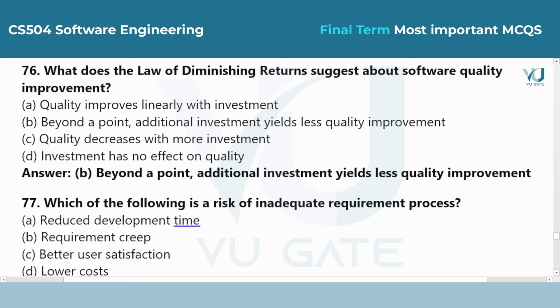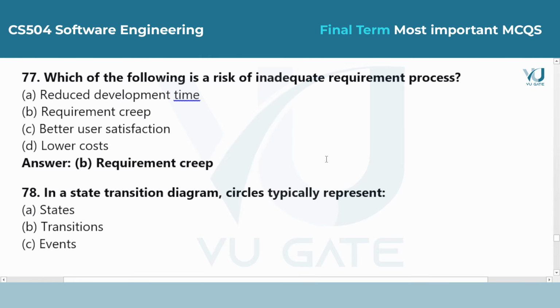Answer is option. Beyond a point, additional investment yields less quality improvement. This means you cannot reach 100% perfection just by spending more money. After a certain point, the cost of finding the very last few bugs becomes much higher than the benefit they provide. Question 77. Which of the following is a risk of inadequate requirement process?